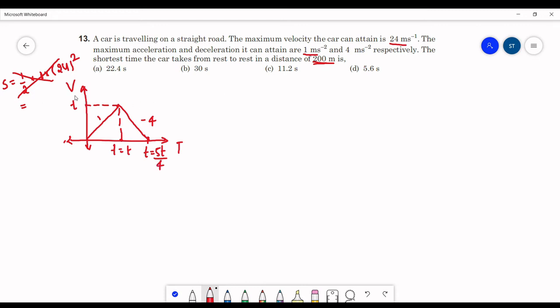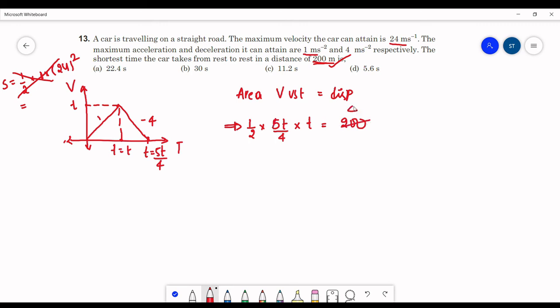Now we already know that the area of the velocity versus time graph is nothing but displacement. Here we already know the displacement of the body, which is 200 meters. So we are taking the area of the velocity versus time graph as our displacement. As it is moving in a straight line, distance and displacement will be the same. So here the area will be half into base into height. Base is 5t by 4 into height t, equals displacement, which is 200.